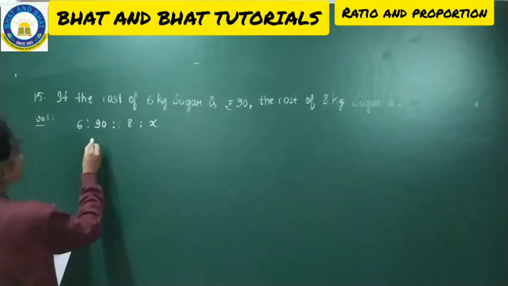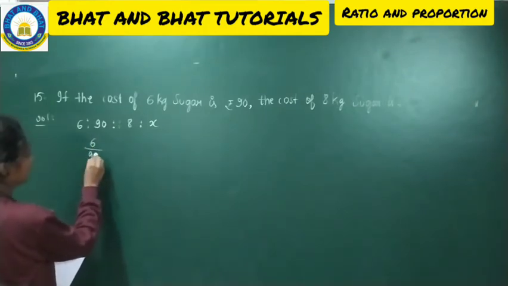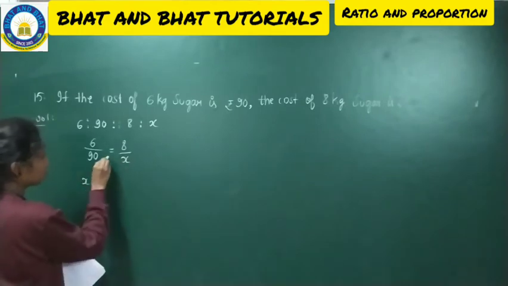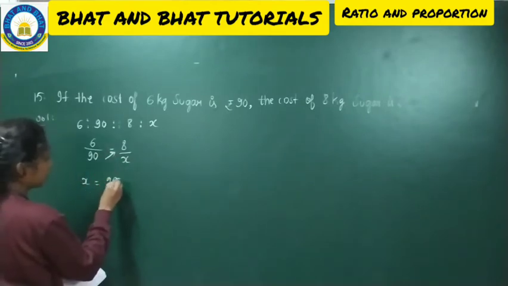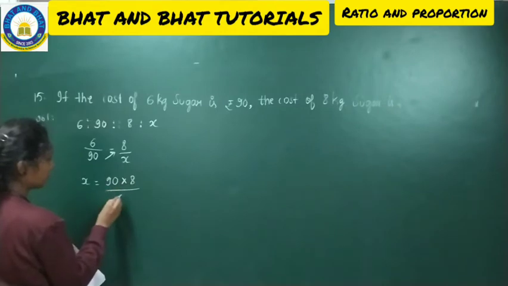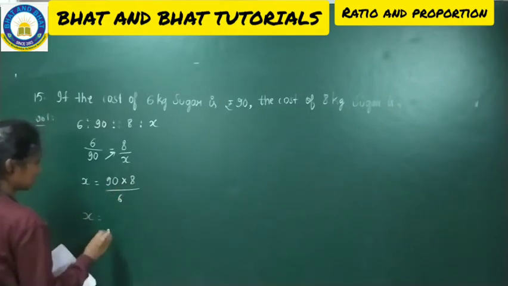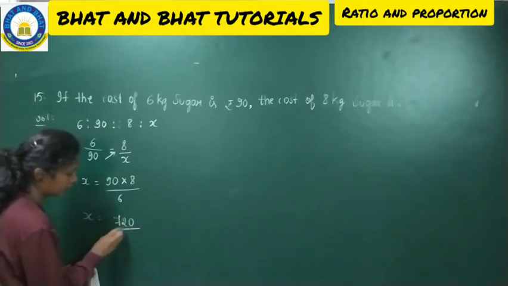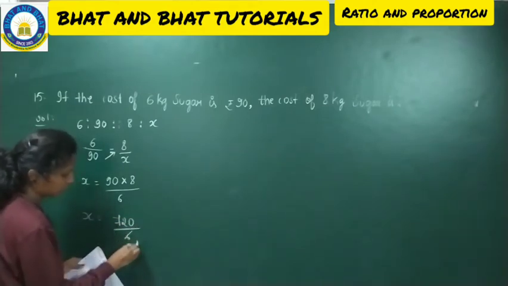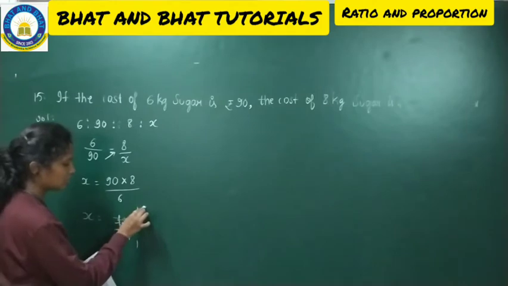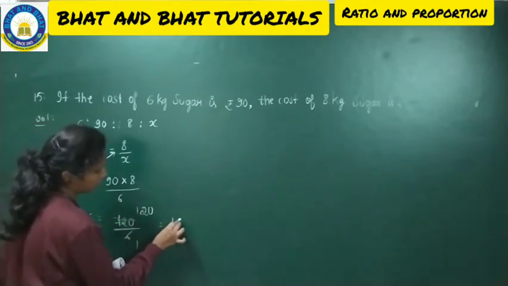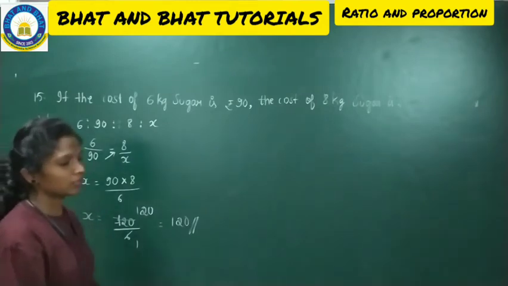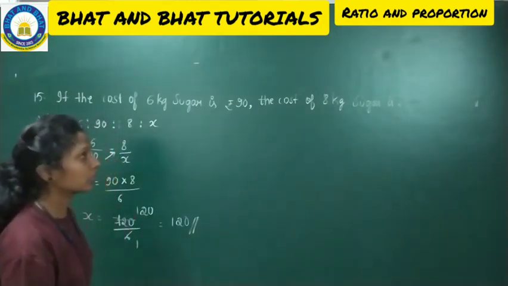So now what you will do? 6 by 90 is equal to 8 by x, cross multiplication: x is equal to 90 into 8 divided by 6, which is 720 divided by 6. 6 ones are 6, 6 twos are 12, 0. So therefore 8 kg sugar cost is rupees 120. Make a note now.